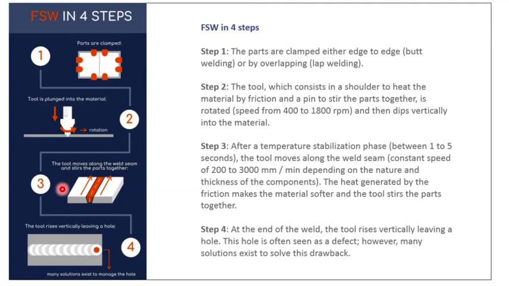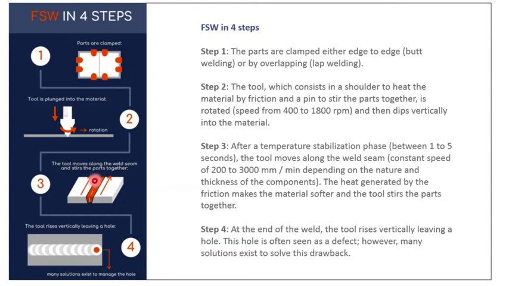Then in step 3, after the temperature stabilization phase, the tool moves along the line, or you can say along the weld seam, and depending on the nature and thickness of the component, the heat generated by the friction makes the material softer, and the tool stirs the parts together.